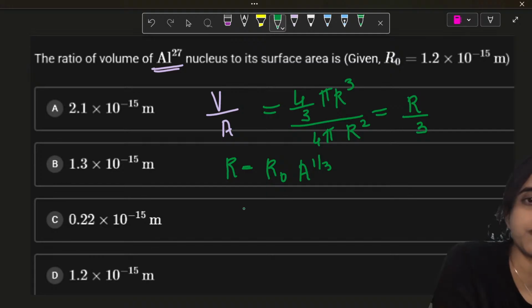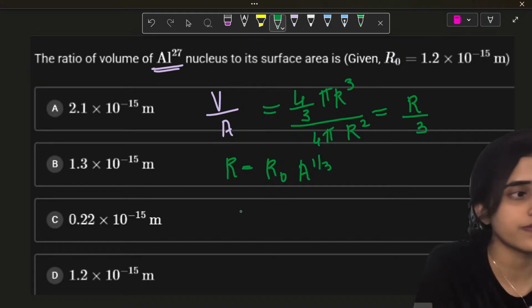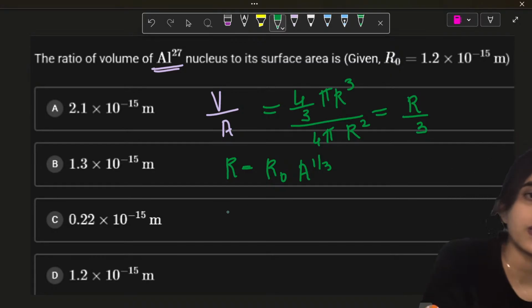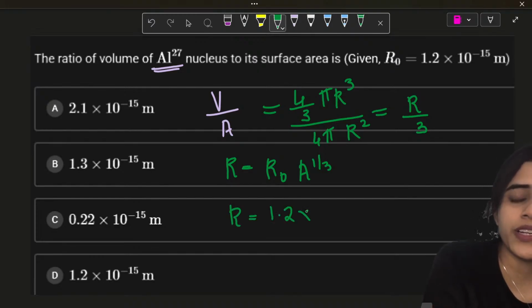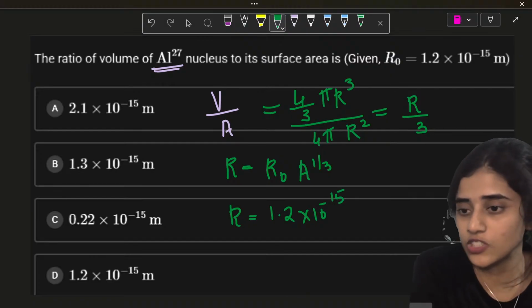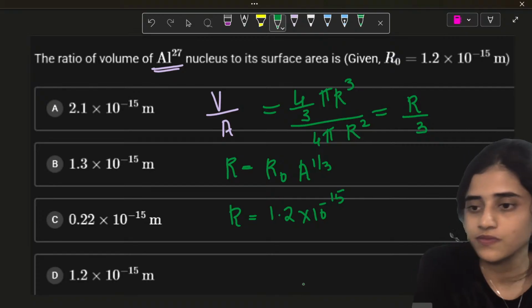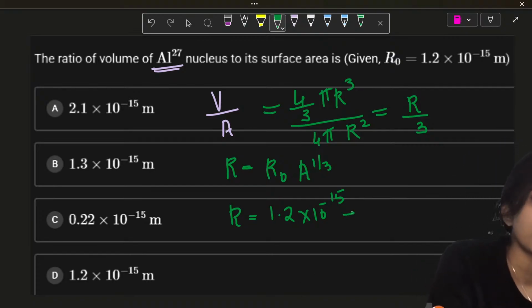So what is R? R is equal to 1.2 into 10 raised to minus 15, which is your R naught, given to you in the question, into how much? A raised to 1 by 3.